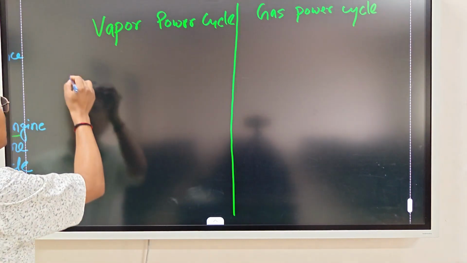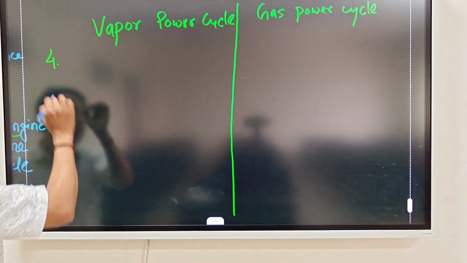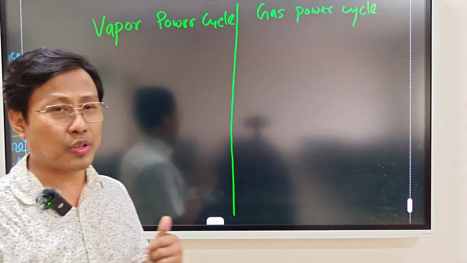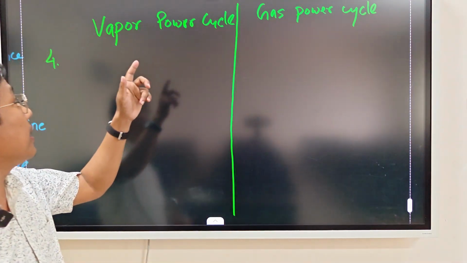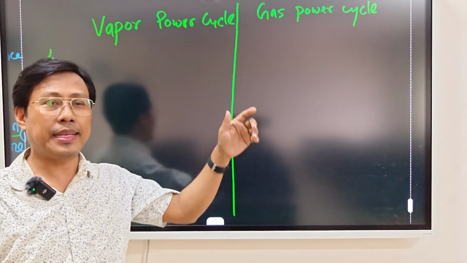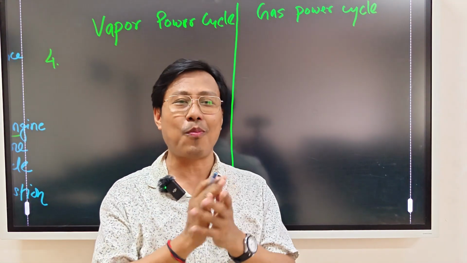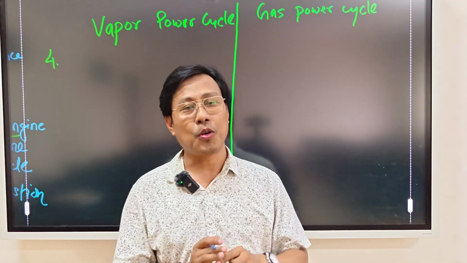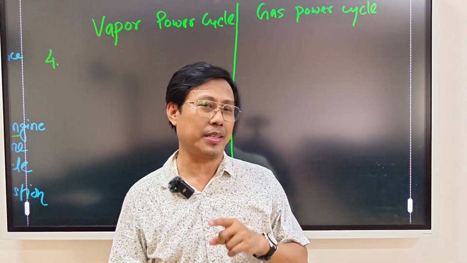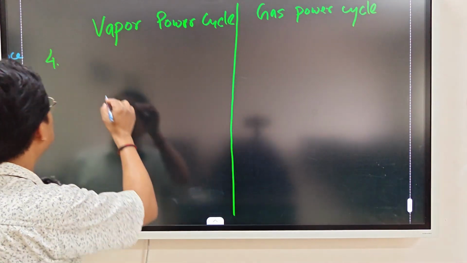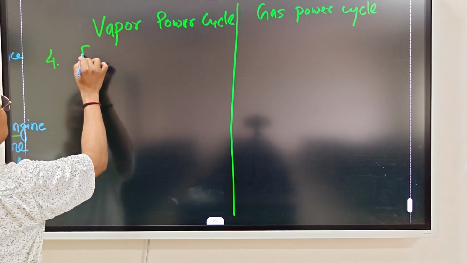The fourth comparison is on the basis of process. In this vapor power cycle, since different machine components are connected to get the complete cycle, the processes are flow processes.